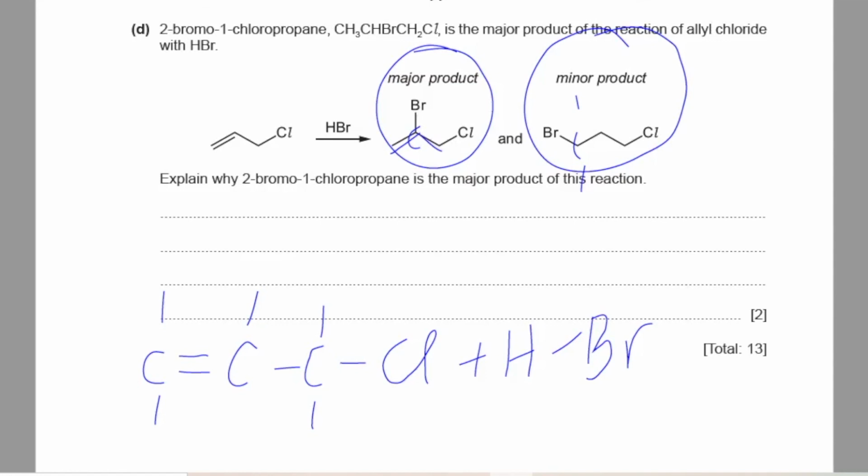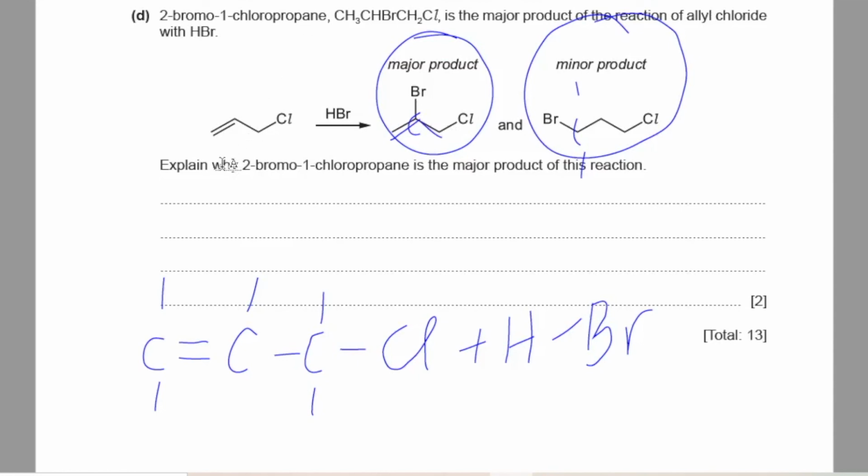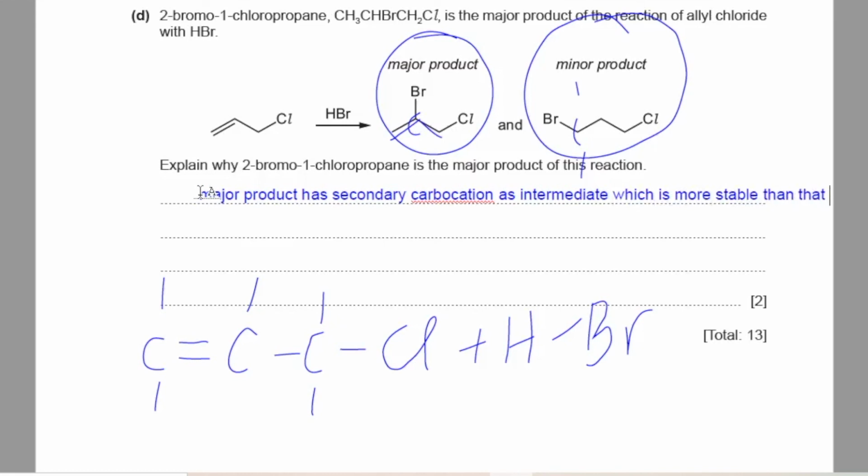So you should write that major product has secondary carbocation as intermediate, which is more stable than that of minor product due to more positive inductive effect of alkyl groups.